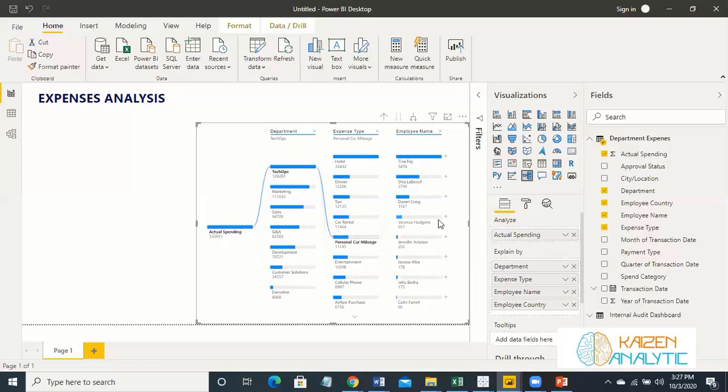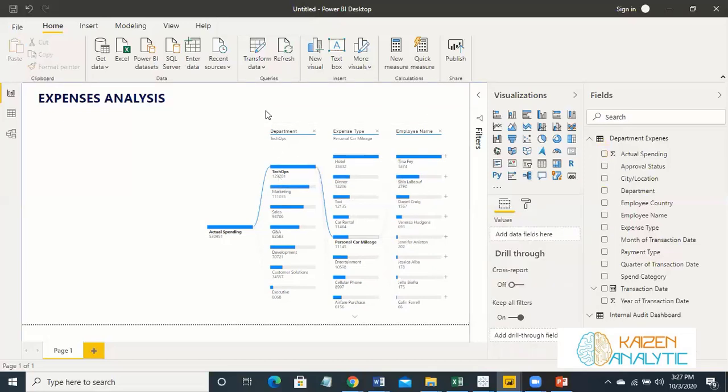So this decision tree is very easy to use, and you can analyze your expenses very easily in this decision tree. So let's place some slicers and let's finish up this dashboard.